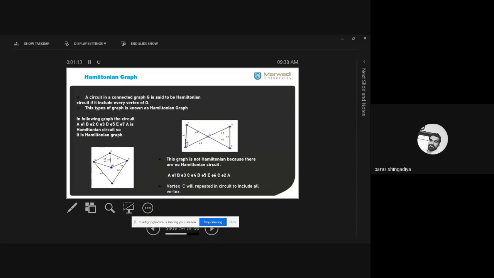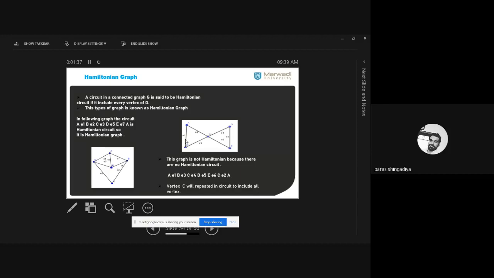So let's change the starting place. Let's start with C. C, E3, B, E1, A, E2, C, and from C two edges and vertices are still remaining. When we covered it from C, C is repeated again.